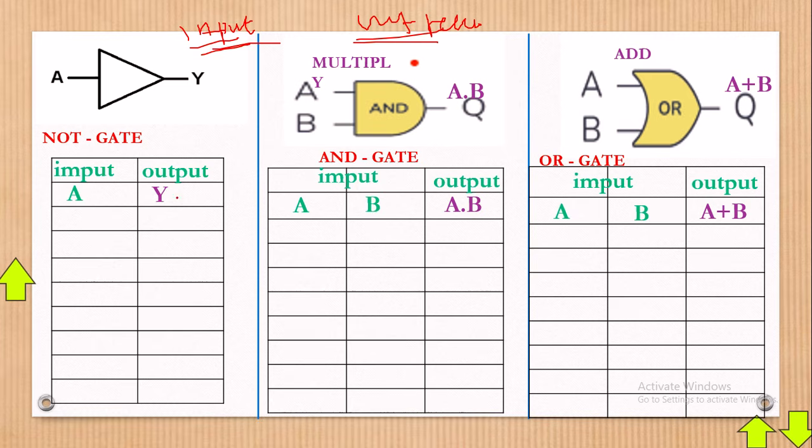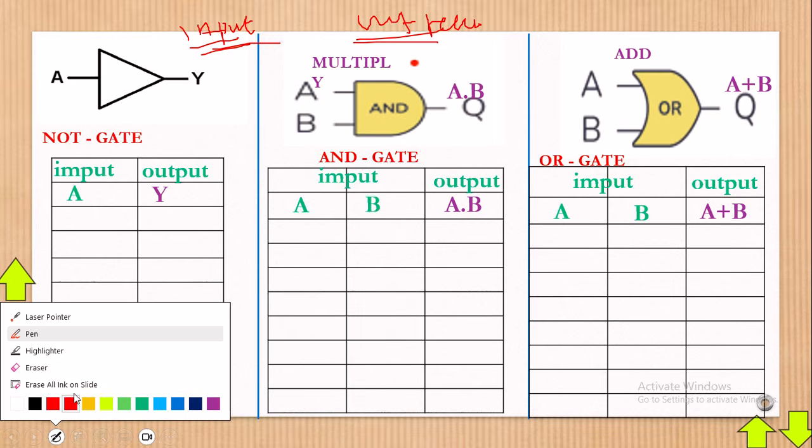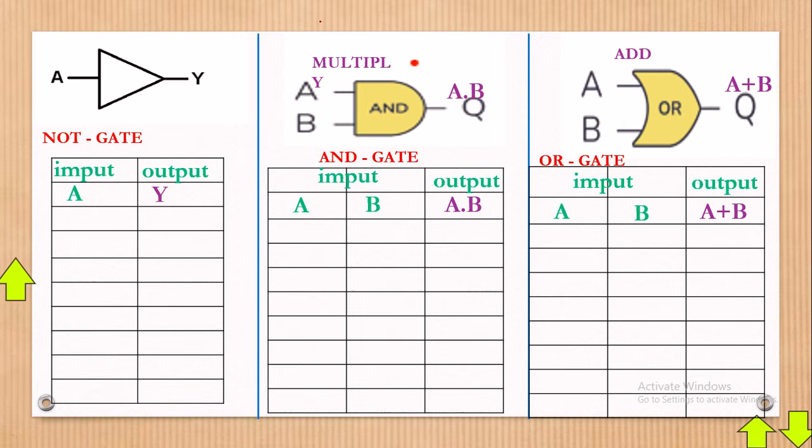Now, what do we know about these gates? A NOT gate, AND gate, and OR gate all have different operations, but you must all know that most computers and electronic devices operate in binary, meaning they operate in zeros and ones, where in this case a zero can mean false and a one can mean true.